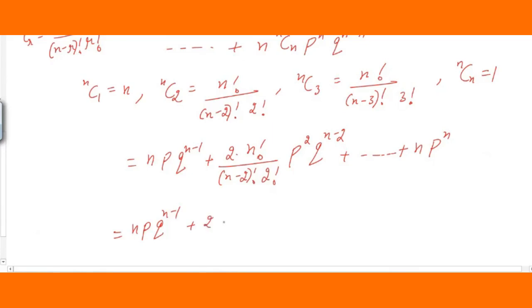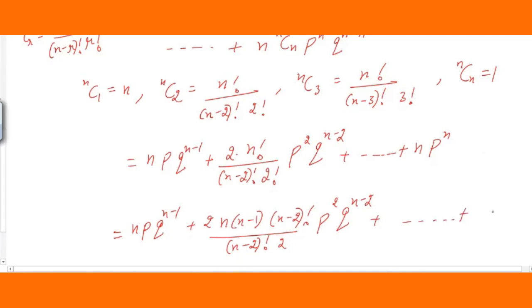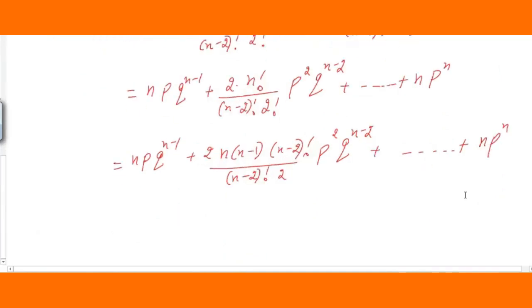So n factorial I can write like this: n, n minus 1 and n minus 2 factorial, divided by, again, n minus 2 factorial. This is 2. 2 factorial is 2, please remember. So p^2 q^(n-2). Same way you can go for the next value, but not required here. So I'm just writing directly n p^n. Like this, you are going to simplify this further.